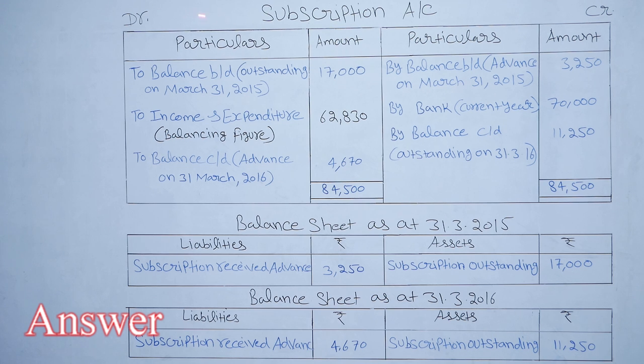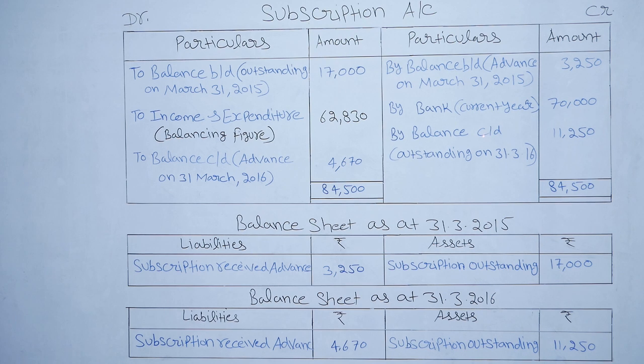Now come to the answer. Subscription account, debit, credit, particulars amount. To balance brought down, outstanding on 31st March 2015. This is the opening balance. As current year starts from 1st April 2015 to 31st March 2016, rupees 17,000. So opening outstanding means 17,000 rupees had to receive last year, but we didn't receive. So this is the last year due subscription.